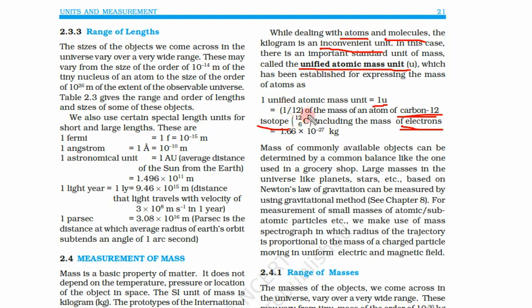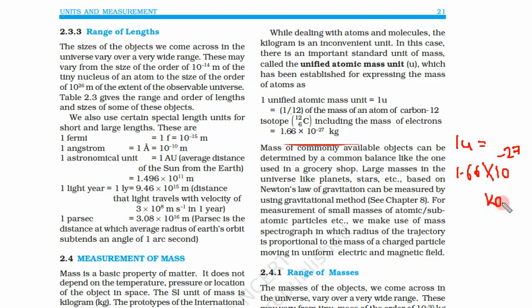When we divide this by 12, we get 1U, and 1U is 1.66 into 10 to power minus 27 kilogram. So what do we have to remember? We have to remember just this: 1U is equal to 1.66 into 10 to power minus 27 kg. How did we get this? We measured one atom of carbon 12 and divided that mass by 12. So we get this. Now this is for very small masses.